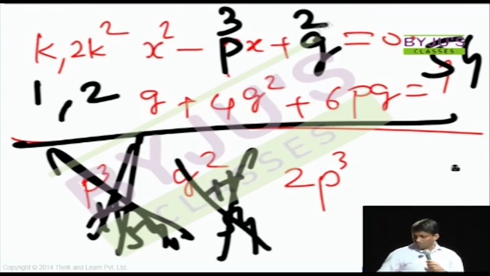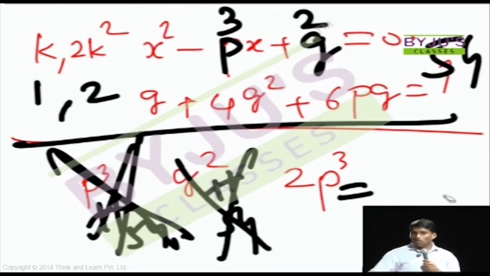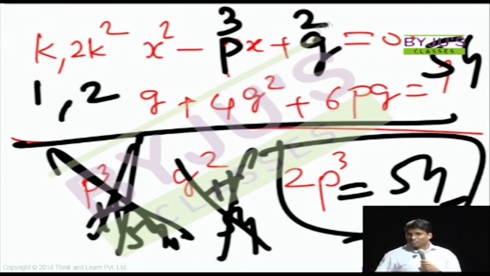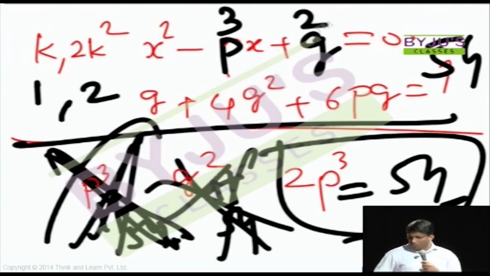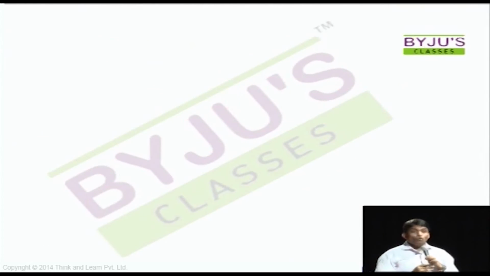The other last option which came in the exam was 0. That anyway is not the answer. And 2P cube, without verifying, you can mark it now, because you need one answer option to be correct anyway. But if you verify, you will get 54. So 2P cube is 54. That's not the reason why this is the answer. Because the other options are not 54, you can say that this is the answer. There's still one assumption. What is the assumption? You are assuming that the question is correct. If the question is wrong, then anyway, nothing will work. But still, you won't end up wasting time at all. You realize this very fast and you can move on.